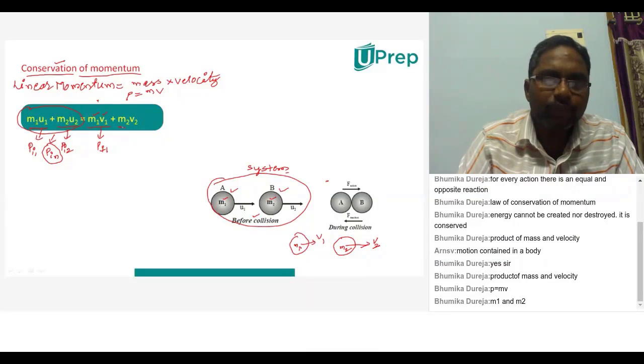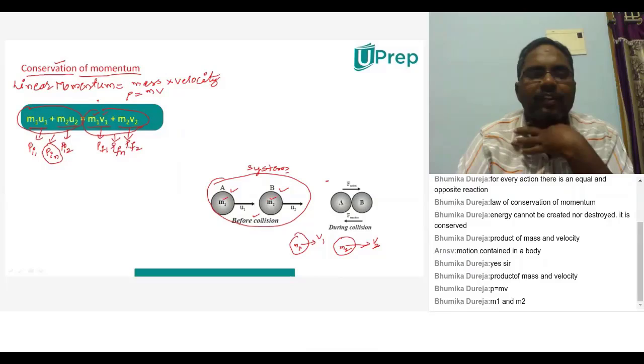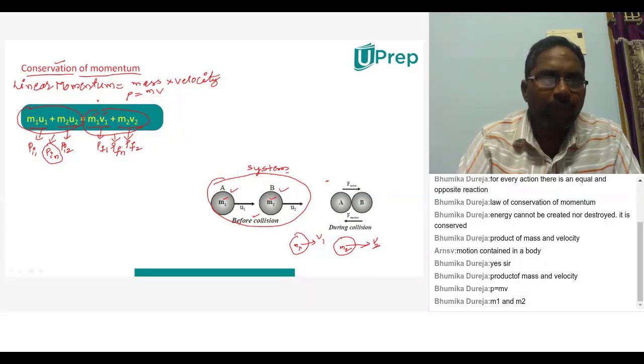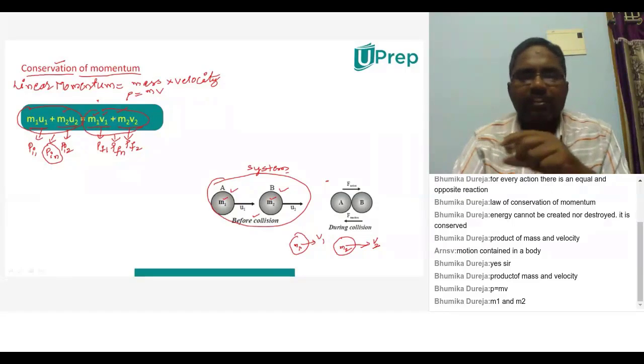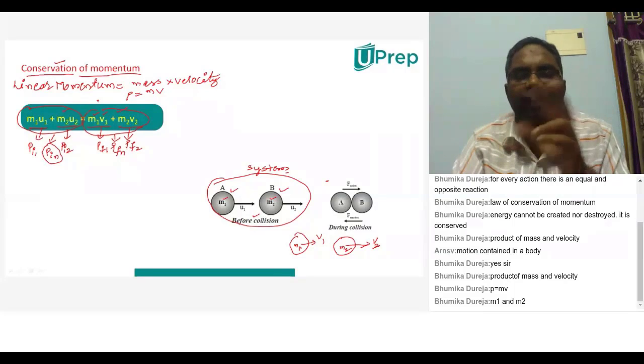What will be m2 v2? Final momentum of a second object. And what will be m1 v1 plus m2 v2? This will be final momentum of the total system, or total net final momentum. So now observe carefully how much initial momentum is there in the system. The same final momentum also will be there in the system. That means for a system, the total momentum will not change, even though collision is occurring between them.